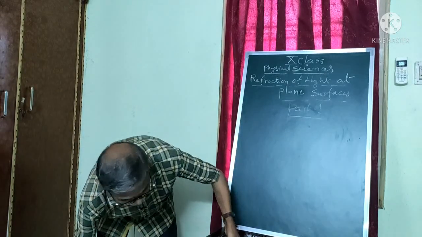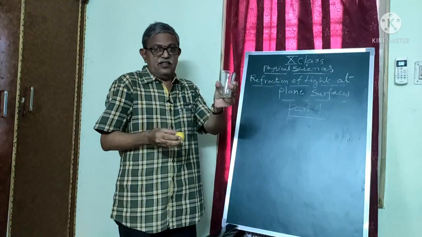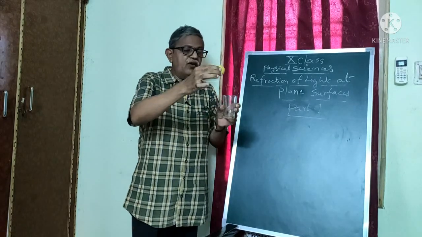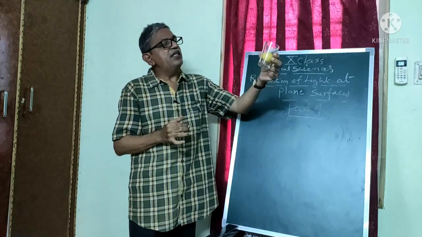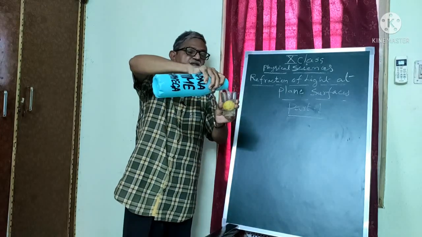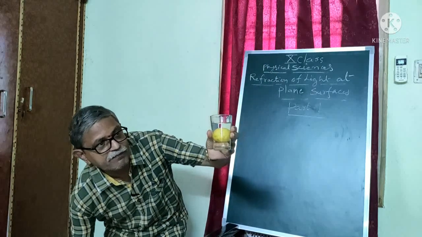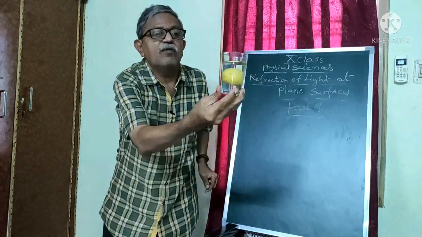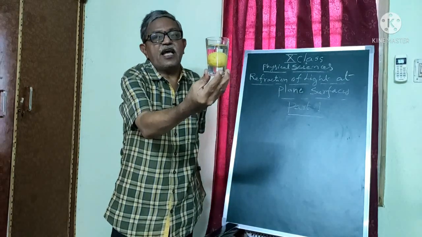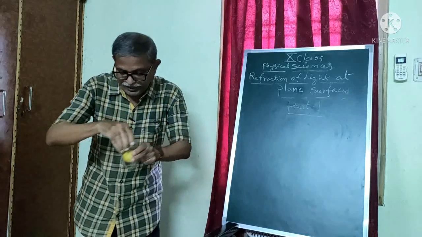And then come to the second observation. See here, this is a glass tumbler. This is a lemon. Please observe the size of the lemon. Now I am placing this here. See again. Now I am pouring some water so that the lemon can sink. Now please observe the size of the lemon. What is the size of the lemon? See, the size is bigger than its actual size. So why is it happening? This is the second question to you. Very good.